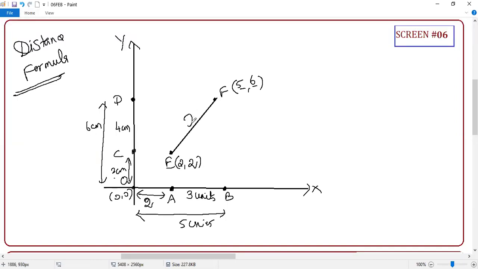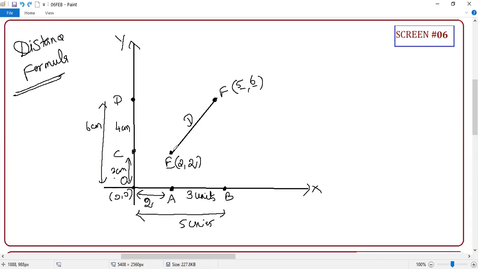If I ask you what is the distance, can you tell me easily like you said earlier? AB distance, anyone can say. CD distance, anyone can say. What is EF distance? You cannot say 3 or 4, it's wrong. If you say 3, it is only this distance. If you say 4, it is only this distance. The moment I form this, you understand that it is a right triangle.